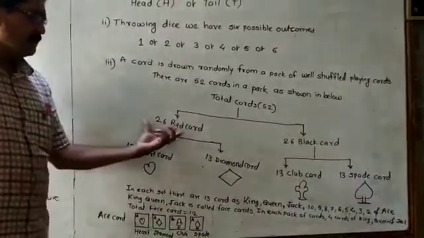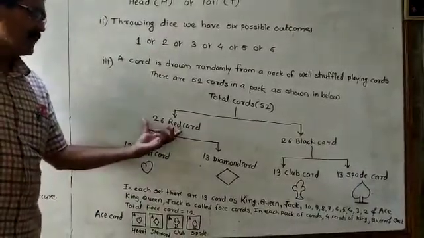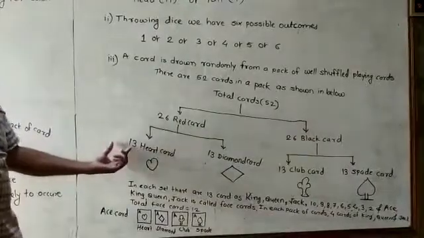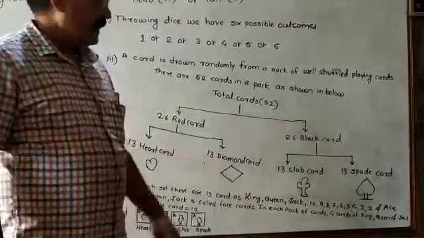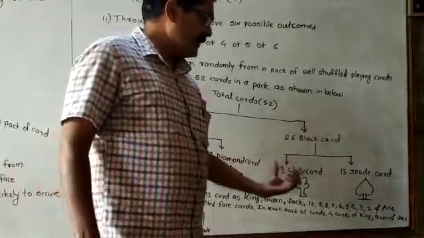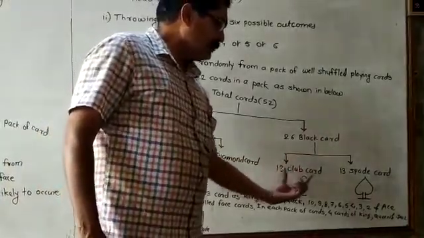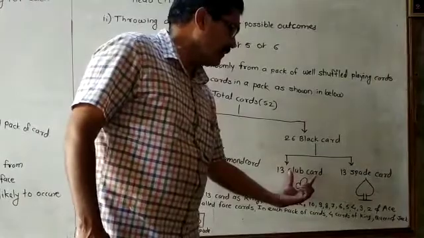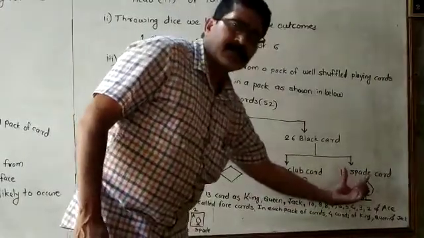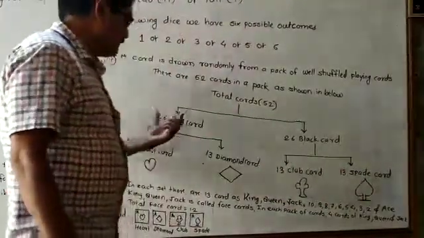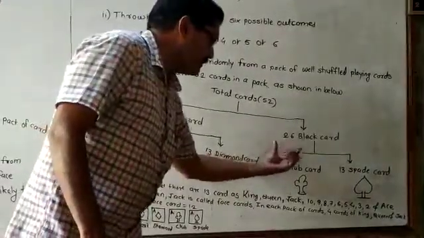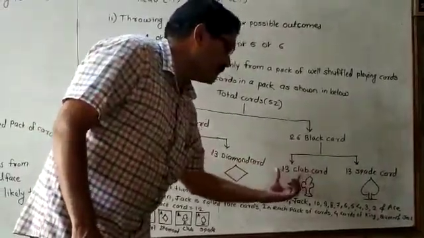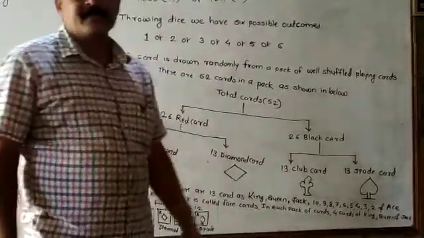Again, the 26 red cards are distributed into two parts, 13 heart cards and 13 diamond cards. And the 26 black cards are divided into two parts, 13 club cards and 13 spade cards.